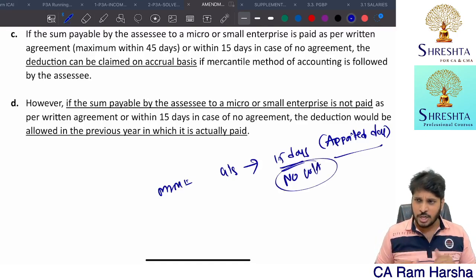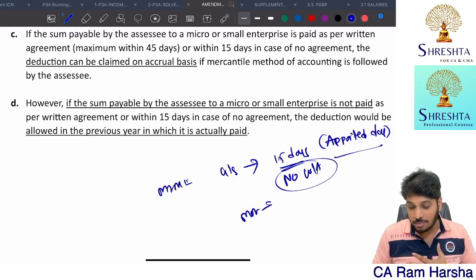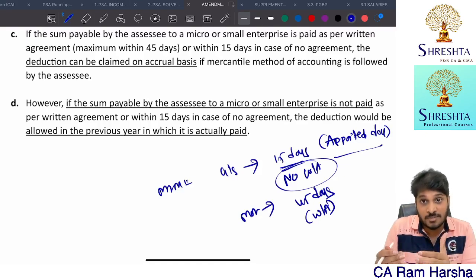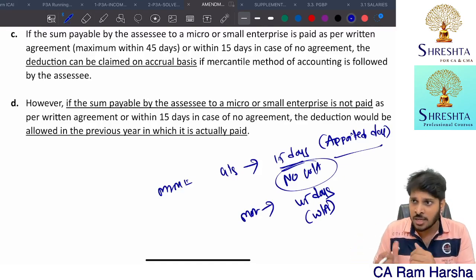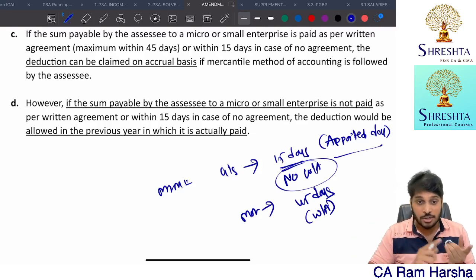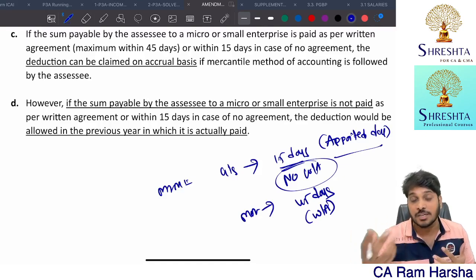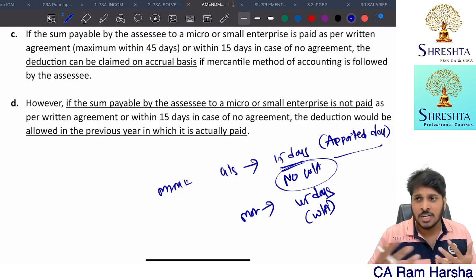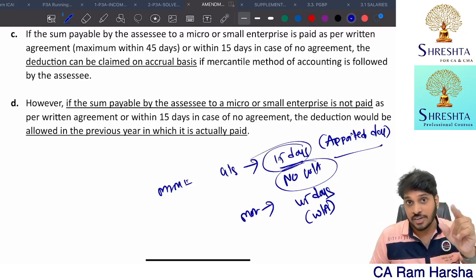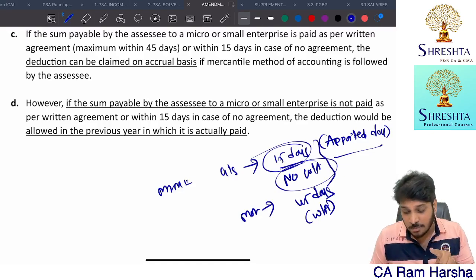Suppose you entered into a written agreement to pay the liability, the maximum tenure is 45 days. If you entered into a written agreement with the MSME that you will pay within 45 days, happy, you have 45 days time. If there is no written agreement, you just bought and you just have to pay, like a word of mouth. With an oral contract, you must pay the liability within 15 days. We call this 15 days or 45 days time limit the appointed day.